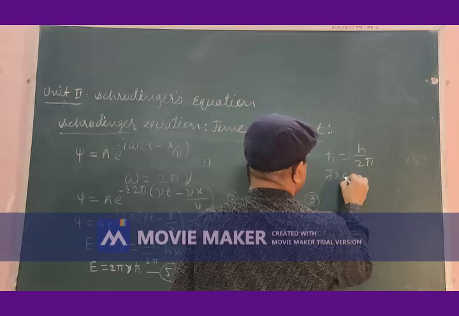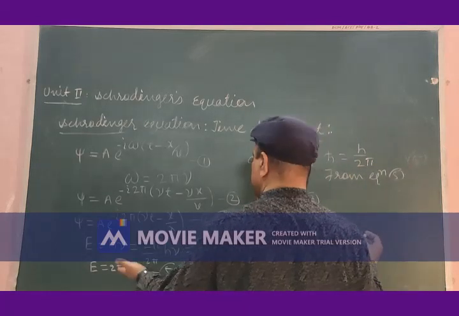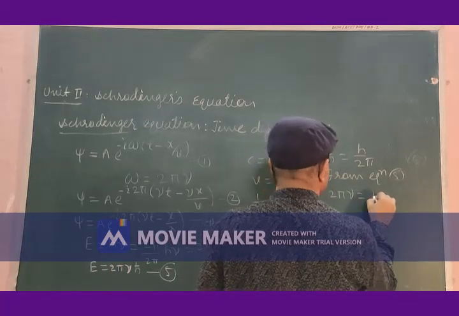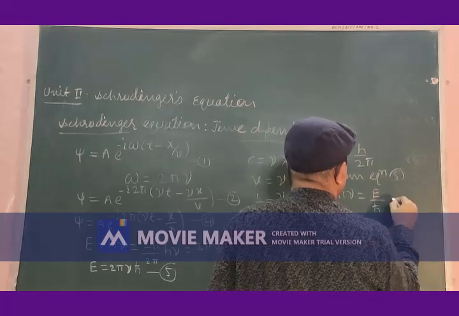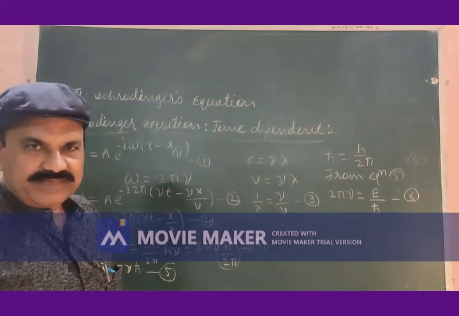From equation 5, the value of 2 pi nu is: 2 pi nu is equal to E divided by h cross, equation number 6.